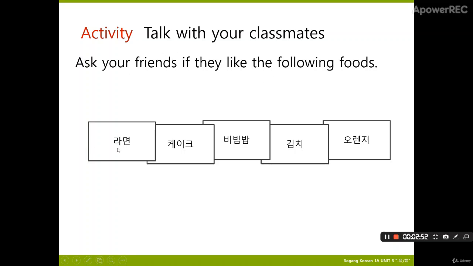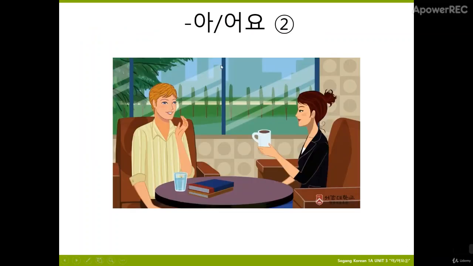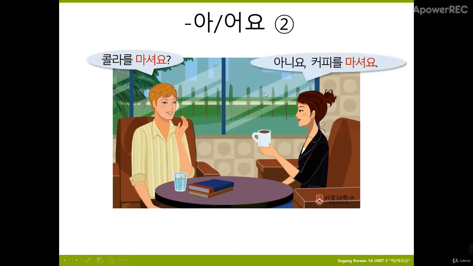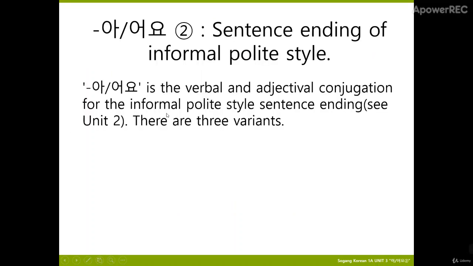We have 라면을 좋아해요. 케이크를 좋아해요. 비빔밥을 좋아해요. 김치를 좋아해요. 오렌지를 좋아해요. So you can answer these questions. The next thing we will learn is how to make the present tense out of those verbs. 콜라를 마셔요. Coca-Cola. 마셔요 is drink. 아니요, 커피를 마셔요. No, I drink coffee.